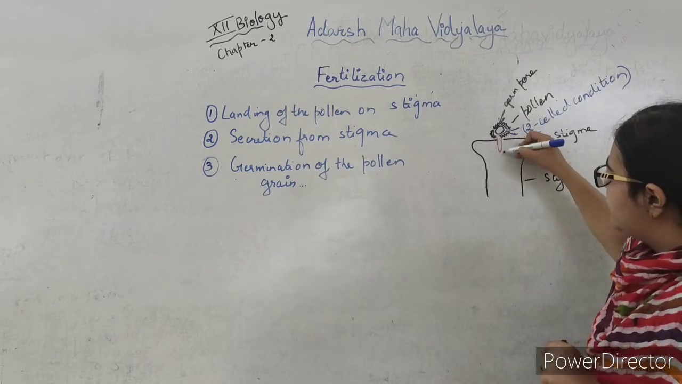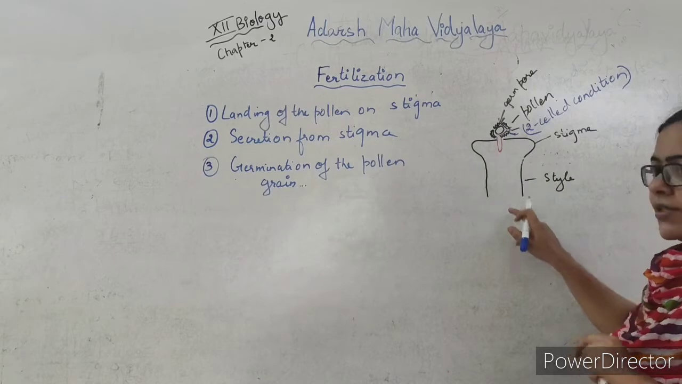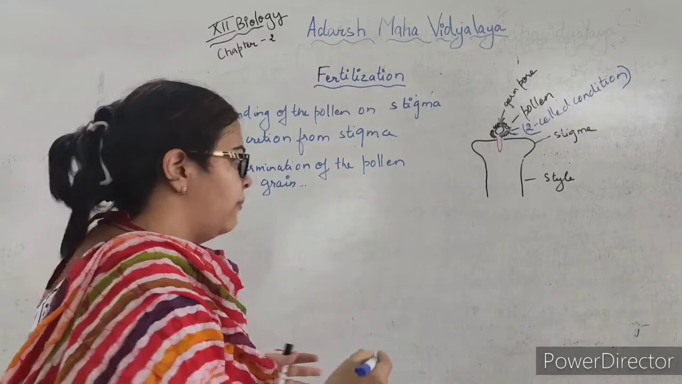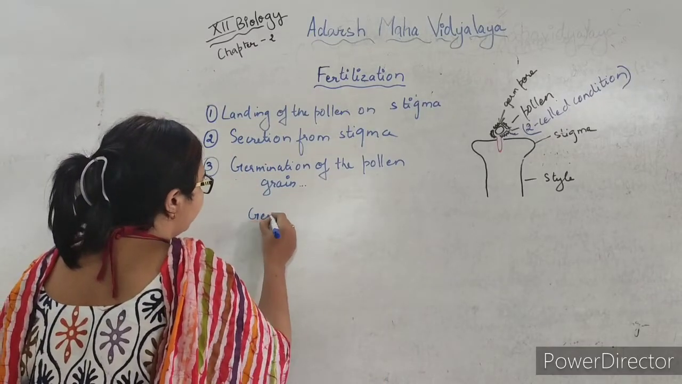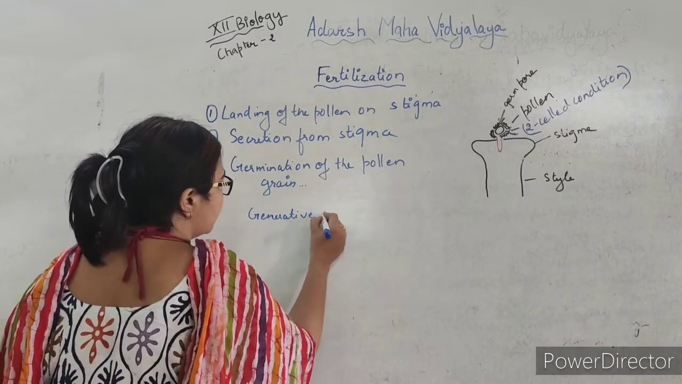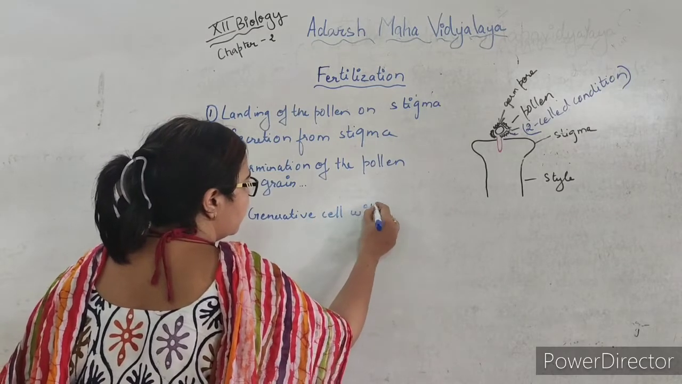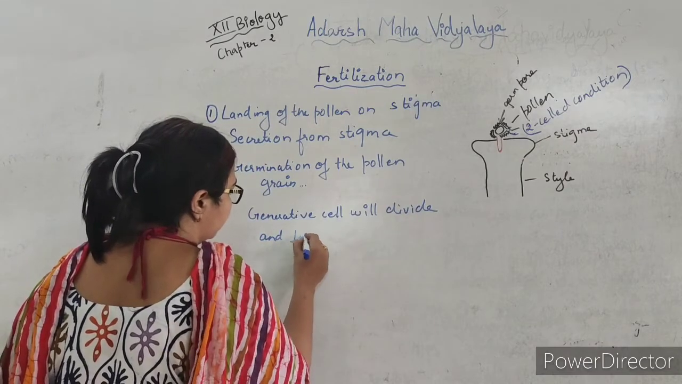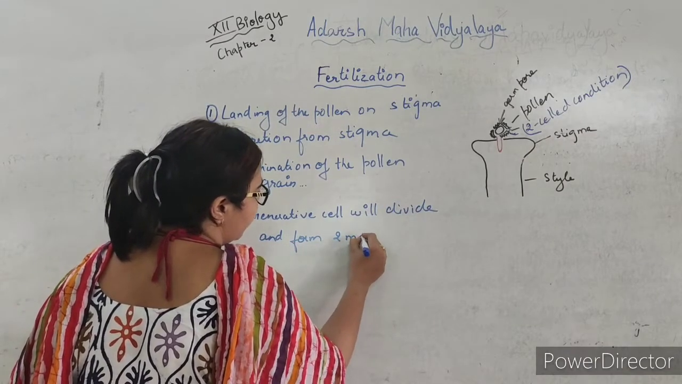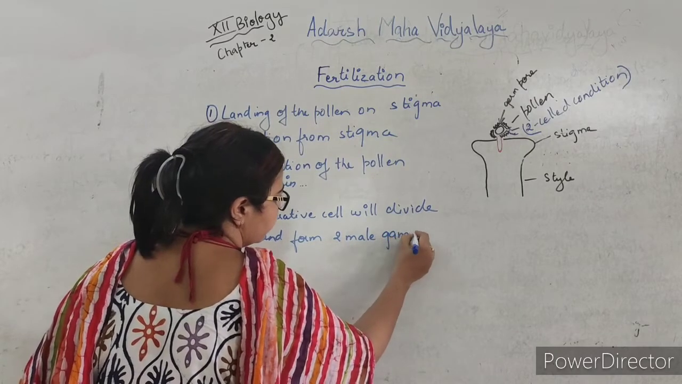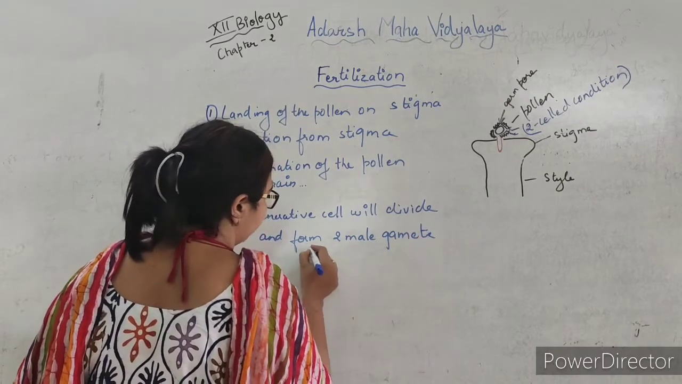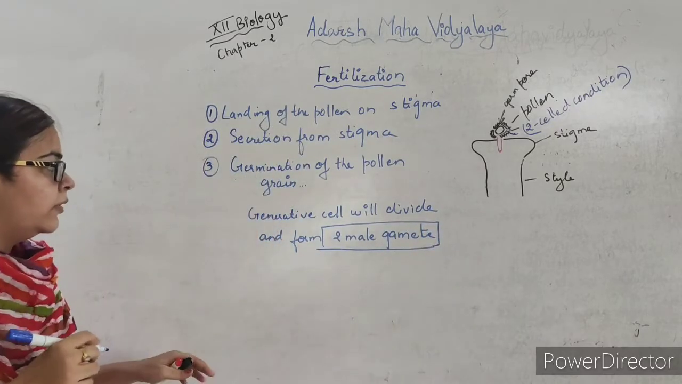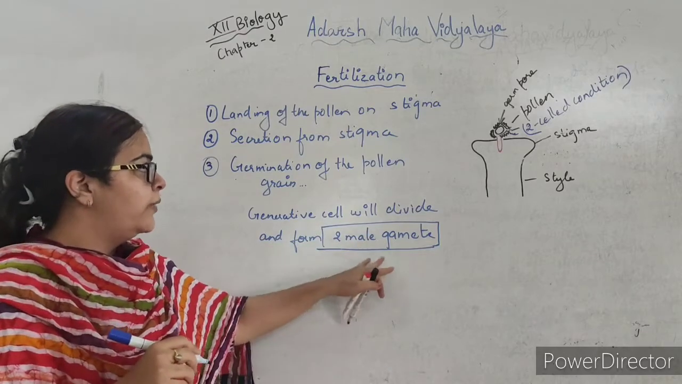So when this tube is formed, the generative cell will undergo the first mitotic division. The generative cell will divide and form two male gametes. It will form what? It will form two male gametes. Okay, generative cell will divide and form two male gametes.